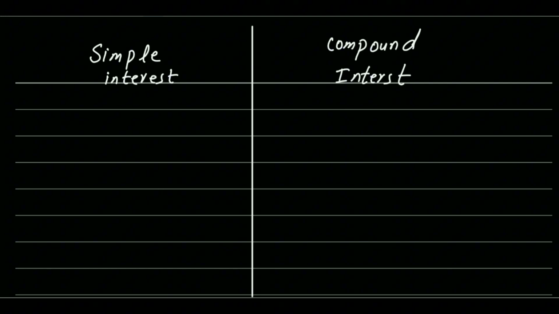Okay. So let's suppose there are two banks, Bank A and Bank B. Bank A says that we give 10% simple interest. So what does it mean? It means if we are investing an amount, let's suppose $1,000.